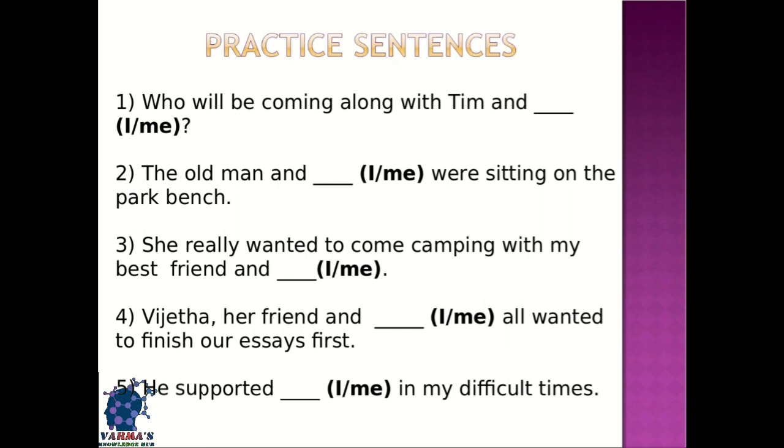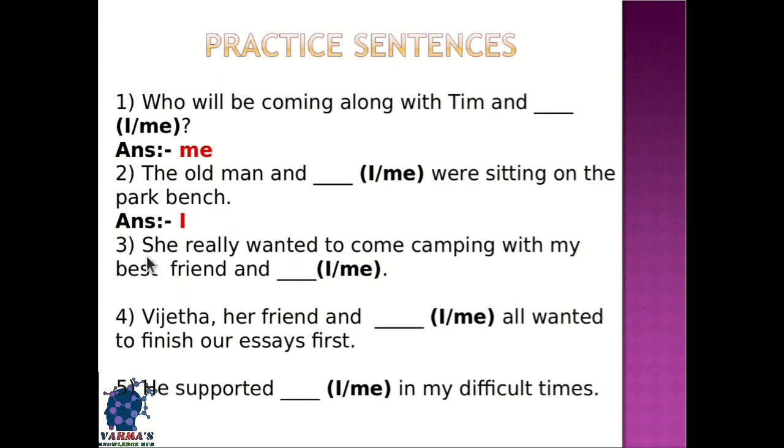The first one is, who will be coming along with Tim and Dash? Me fits well because me is the object here. Second one, the old man and Dash were sitting on the park bench. So in this sentence, two subjects are there. One is the old man and the next subject should be I, because me is the object. We are expecting a subject in the given blank. So the answer will be I.